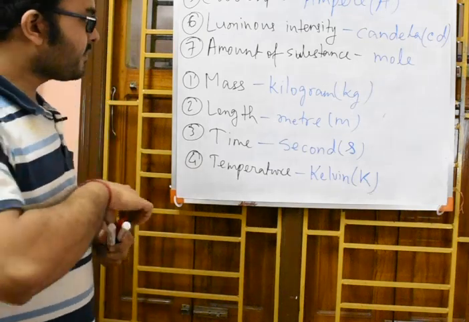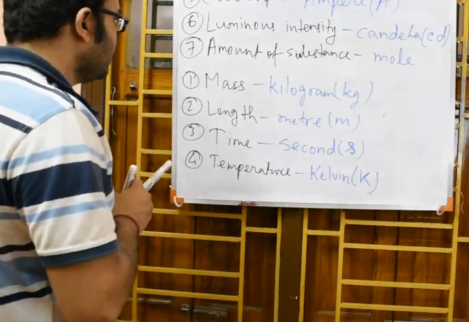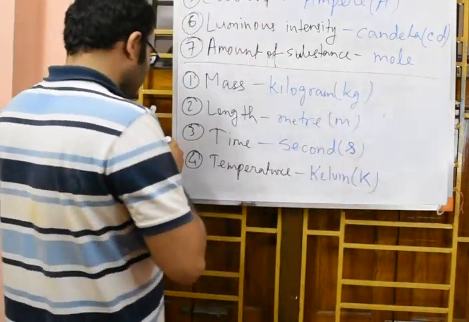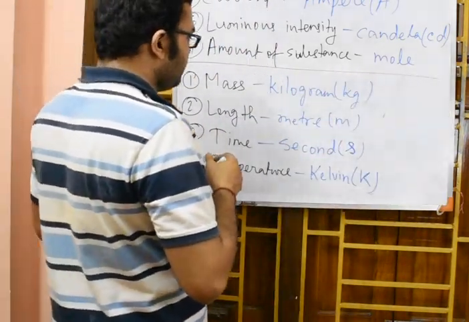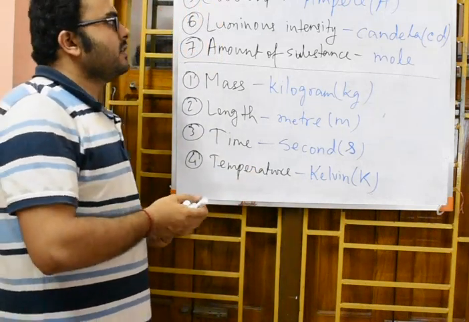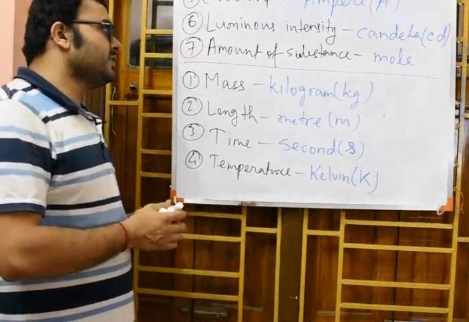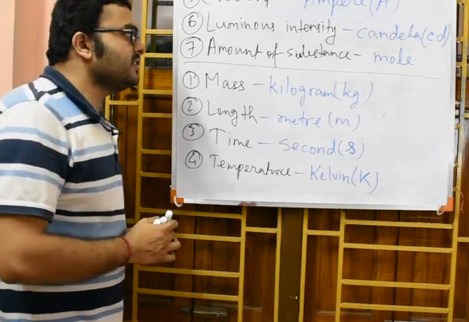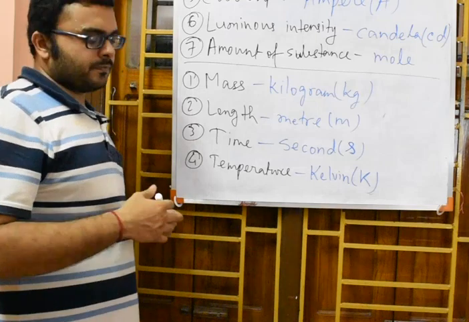So these are the 7 fundamental physical quantities as you know, and their respective SI units. Mass is kilogram, length is meter, time is second, temperature is Kelvin, current is ampere, luminous intensity is candela, and the seventh, the last one, the amount of substance, is mole.